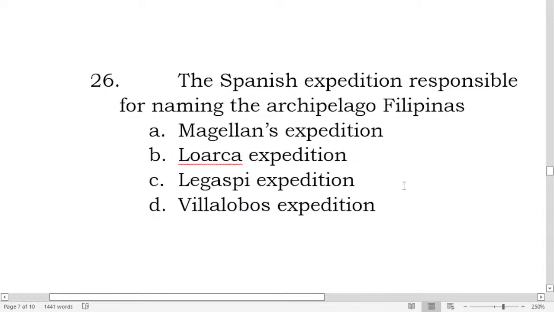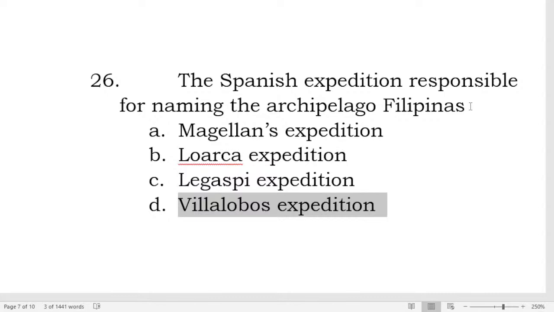Loaisa and Legazpi didn't, but Villalobos named the Philippines as Filipinas. That's why we are called Filipinos. This is in honor of King Philip, the second, I think so.